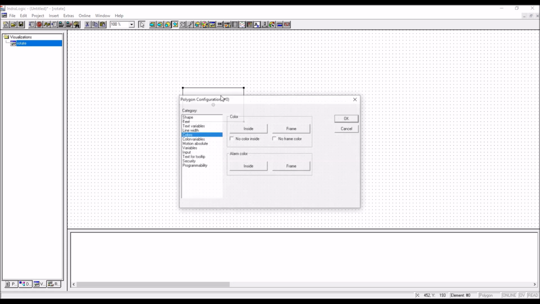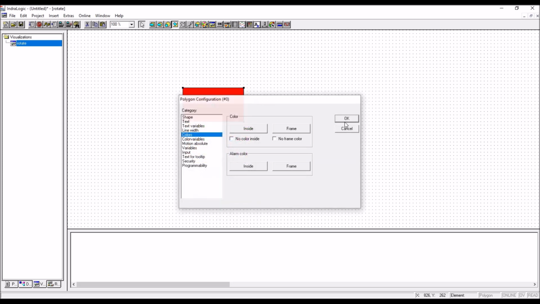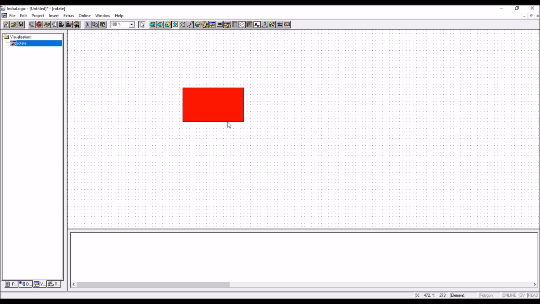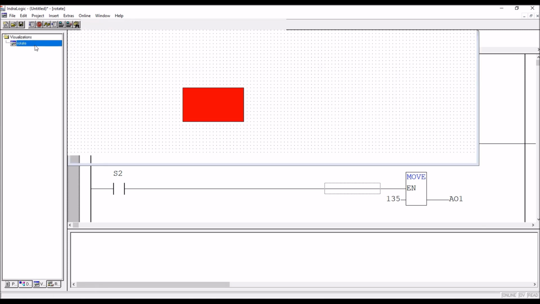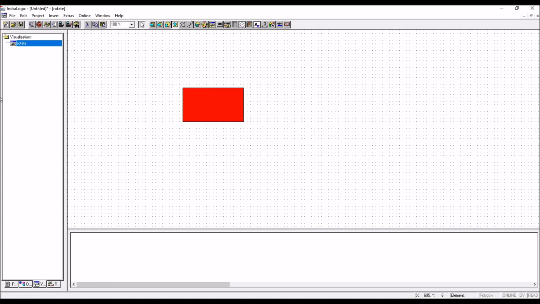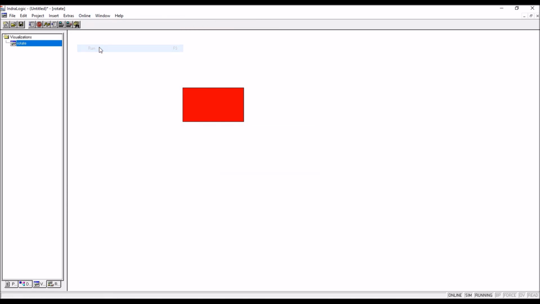Okay. Now I want to rotate this object whenever there is a signal. Say according to the program, if S1 is on, it is 90 degree. If S2 is on, it is 135. Okay. So right now the object is at 0 angle. This is a 0 angle. Okay. Now go to online simulation mode, enable simulation mode, login, run.